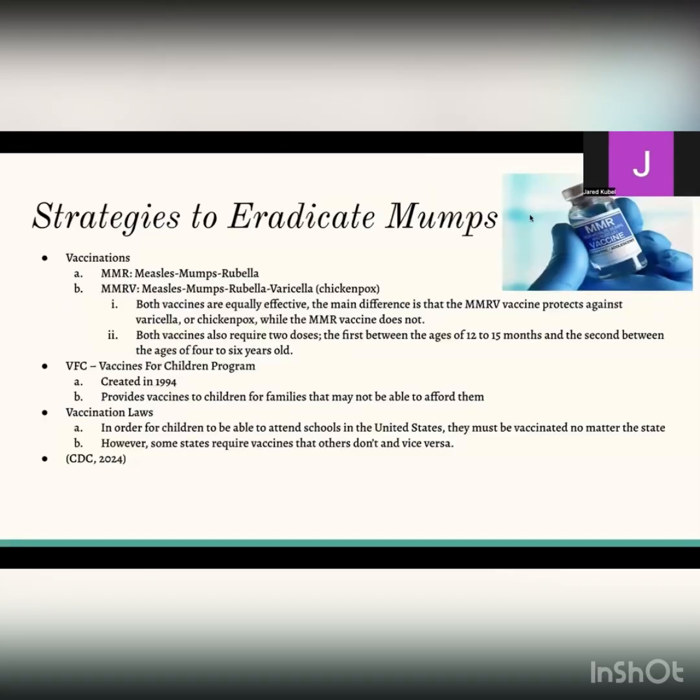Now let's talk about strategies to eradicate mumps. The first strategy that was used was vaccinations. There are two types of vaccinations that were given out to children, and they are the MMR vaccine, which is measles, mumps, and rubella. And rubella is just another type of measles. And then the MMRV vaccine is the measles, mumps, rubella, and varicella vaccine, which varicella is the chickenpox.